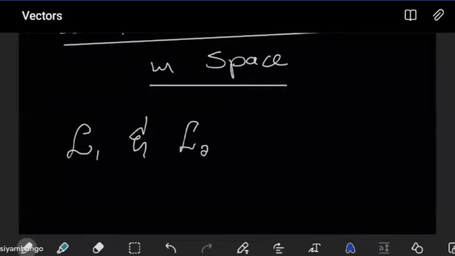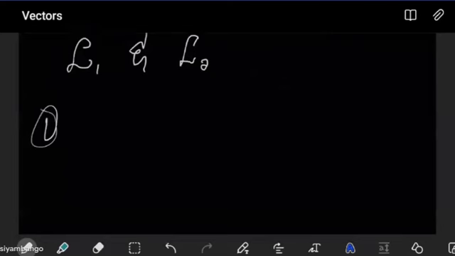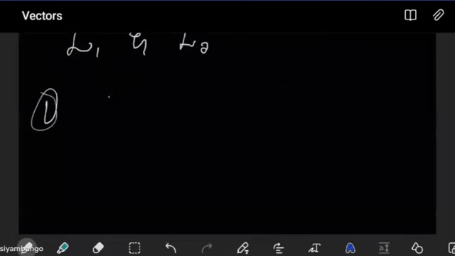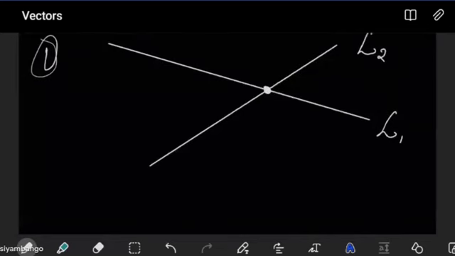Now, to do that, let's look at the cases which are possible. In the first case, what is happening? Well, there's a likelihood that one line is here and one line is this one. This is our line 1 and this is our line 2. The two lines are clearly different, and they intersect at only one point. So this is the first possibility. The lines are different, meaning they are distinct, and they intersect at exactly one point. So that is one possibility.